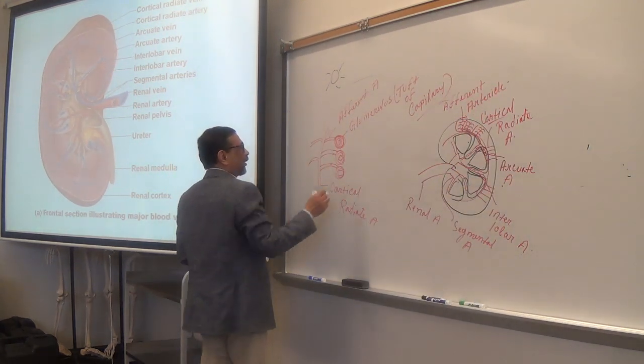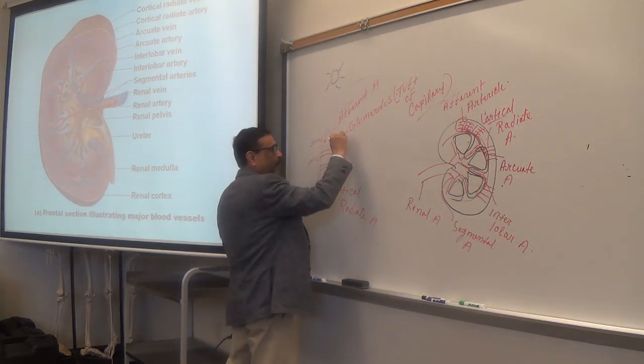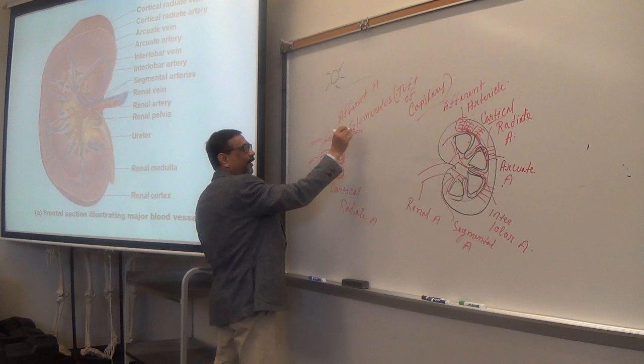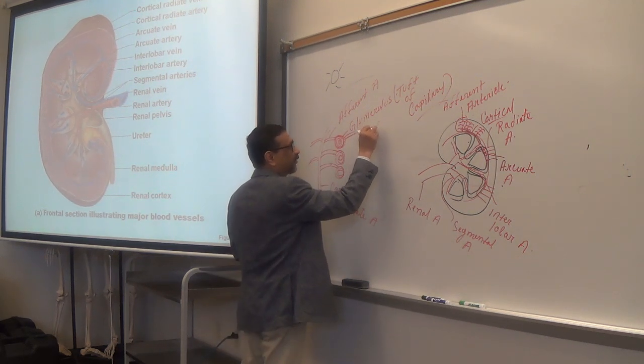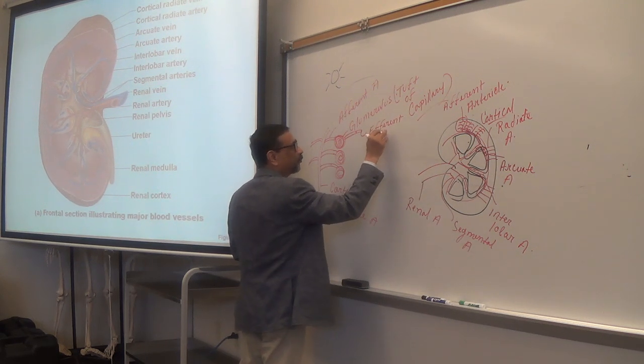Okay, and from the end of the glomerulus, after the glomerulus is formed, the blood goes into this arteriole. This is called efferent arteriole.